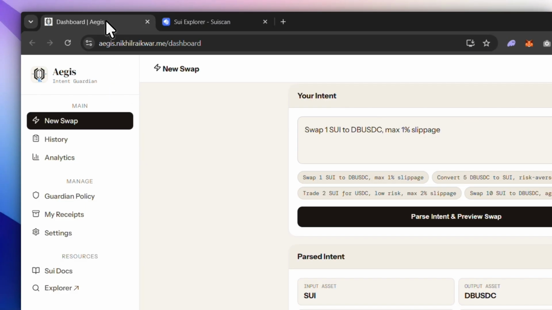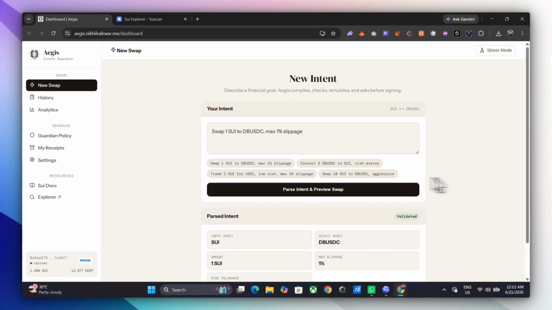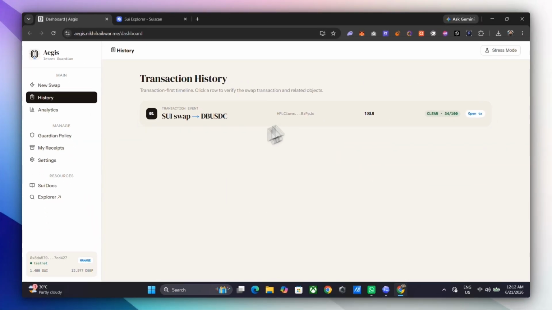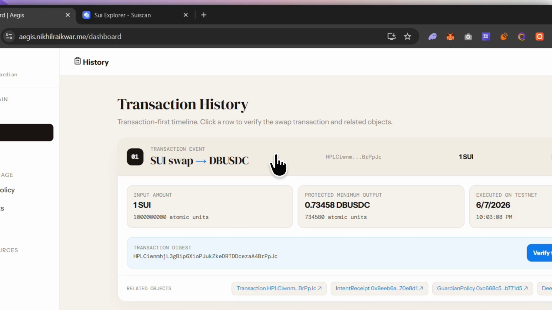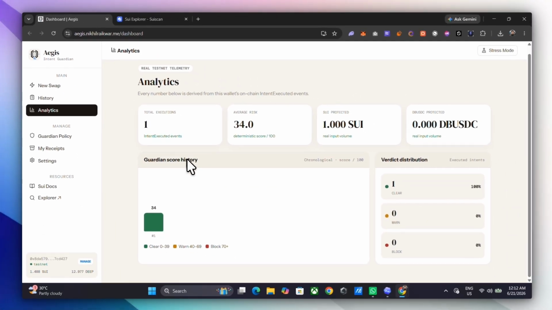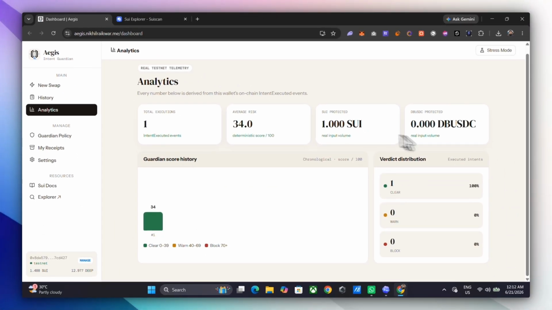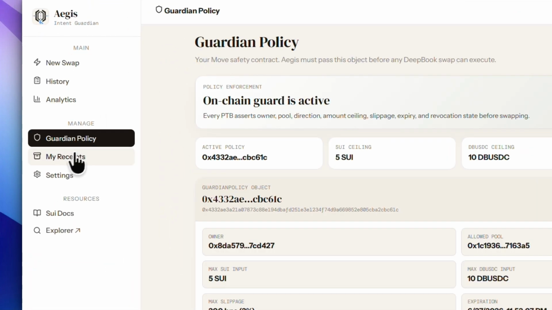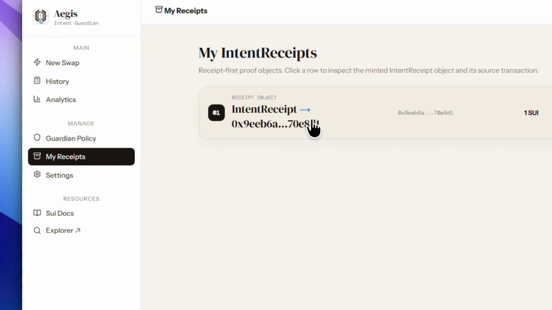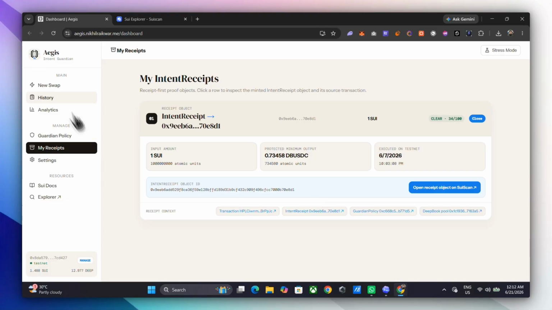All stages were executed in the same programmable transaction block. The result is an owned intent receipt object containing the policy, pool, direction, input, protected minimum output, risk score, verdict, executor, and timestamp. It is on-chain proof, not a database record.